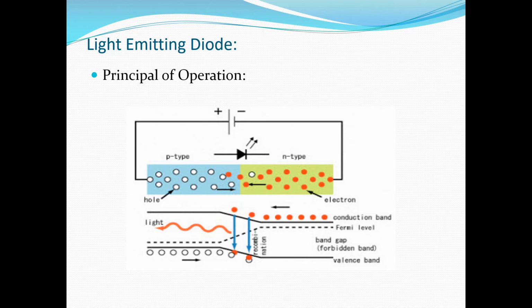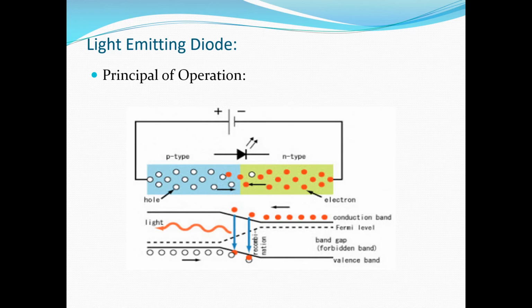Now, this is a region where no free charge exists due to the recombined holes and electrons. A barrier potential will exist across the depletion region. LEDs are always operated in the forward bias state, with its anode positive with respect to cathode. A current limiting resistor, say R, is connected in series with the LED.